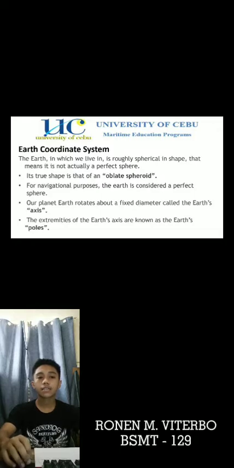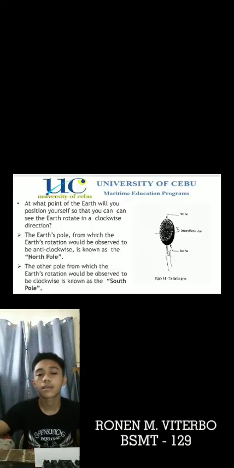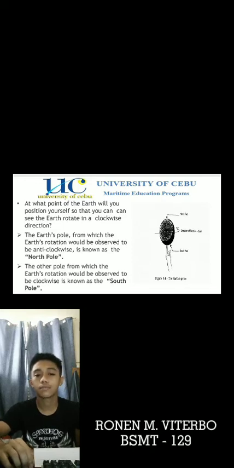Our planet, Earth, rotates about a fixed diameter called the Earth axis. The extremities of the Earth's axis are known as the Earth's poles. The Earth pole from which the Earth's rotation would be observed to be anti-clockwise is known as the North Pole. The other pole, from which the Earth's rotation would be observed to be clockwise, is known as the South Pole.